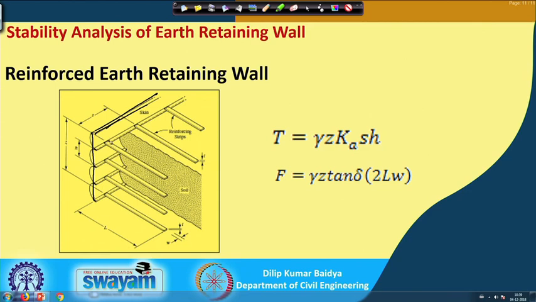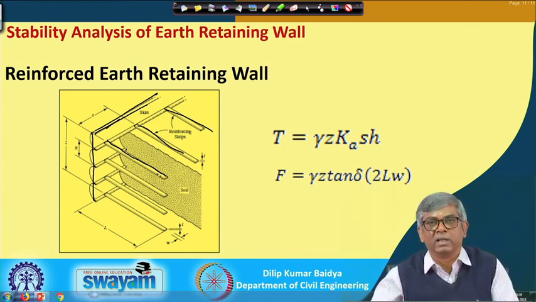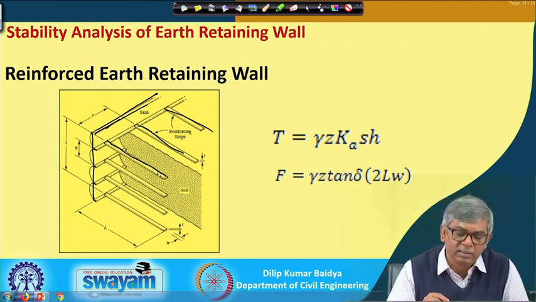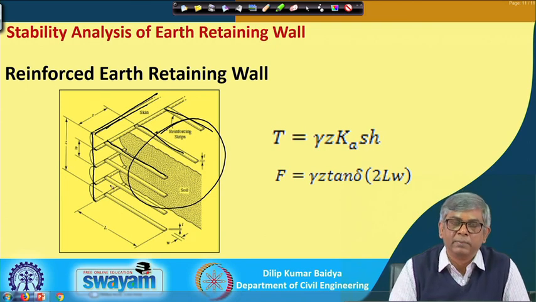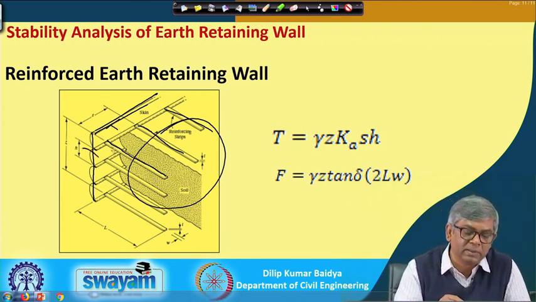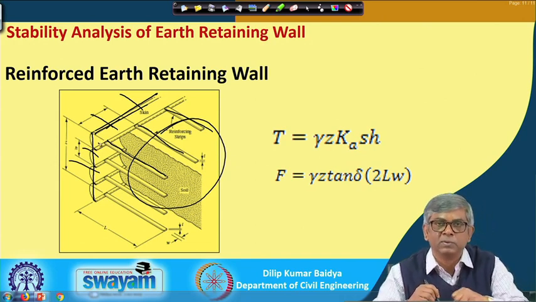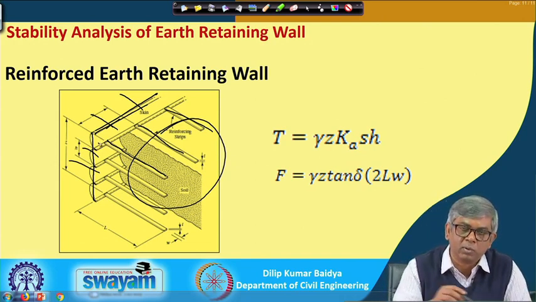This facing element is connected to reinforcement, as you can see at different locations, and the reinforcement is placed within the soil itself. When the soil is fully backfilled here, what will happen? Because of the soil pressure, this facing element will try to move in this direction. Since the reinforcement is connected to it, the reinforcement will also try to get pulled outward.